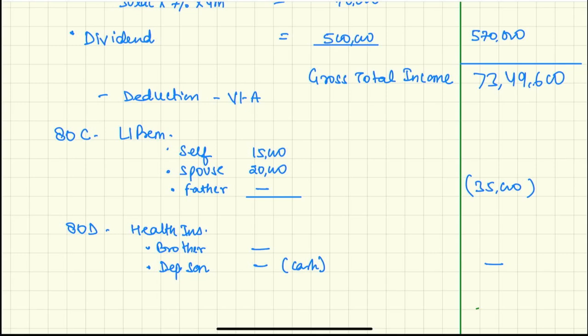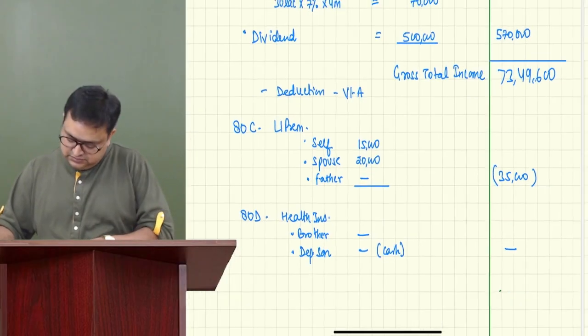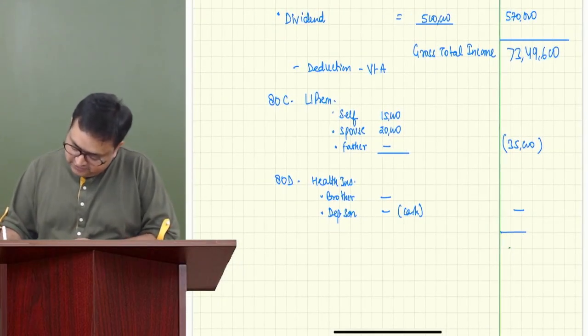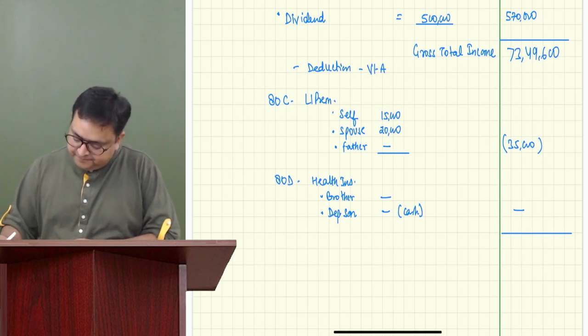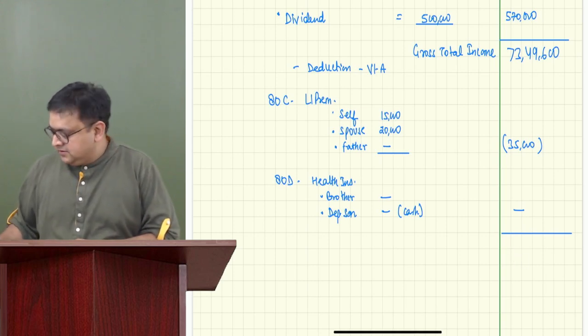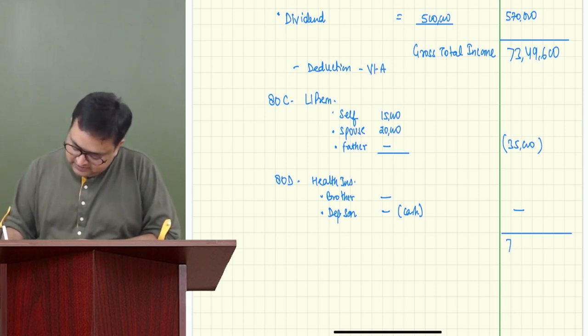Have you done till here? So how much is the total income now? There is no other deduction. 73,49,600 minus 35,000. So it is 73,14,600. This is the total income.